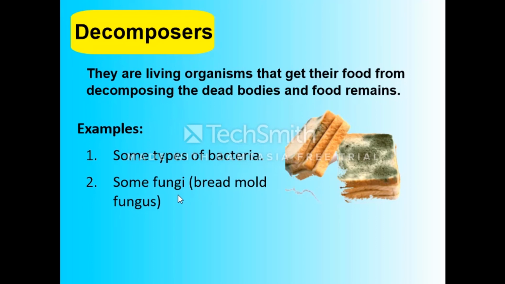Take bread and leave it for a day, 2 days, 3 days. What happened? Rot is formed on the bread. This rot is called a decomposer, bread mold fungus. So, in our lesson, we took the photosynthesis process, which is important for the plants to make their own food, as the plants take water, sunlight, carbon dioxide, and minerals to produce oxygen, sugar, and starch.